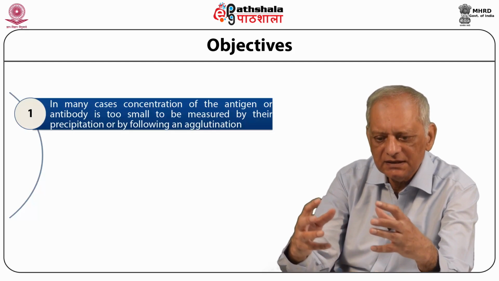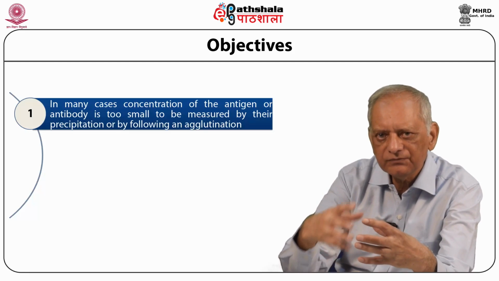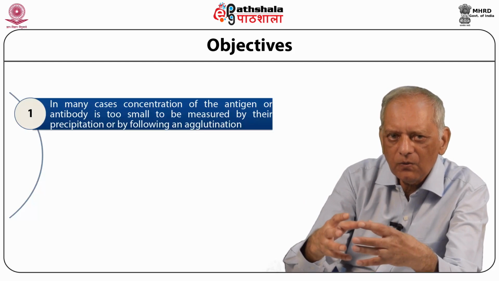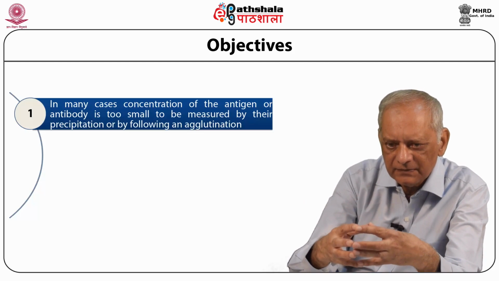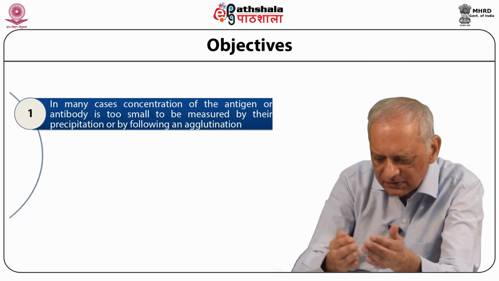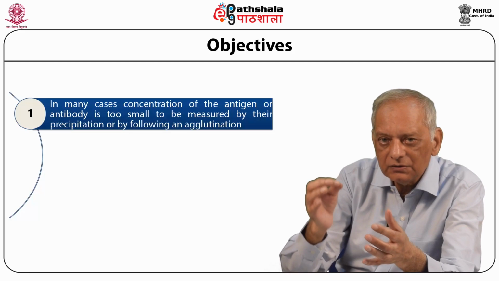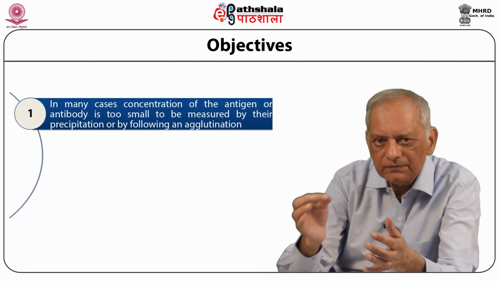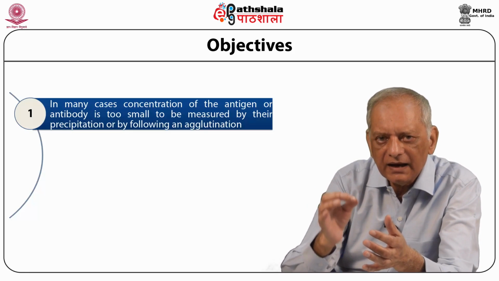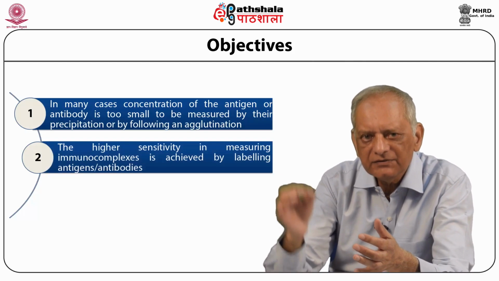Once this interaction has taken place, which is the same on which the earlier techniques were based, now what we are going to do is that rather than simply measuring the amount of antigen antibody complex, we are going to label one of the interacting partners, and the idea is that this leads to higher sensitivity in our measurements.